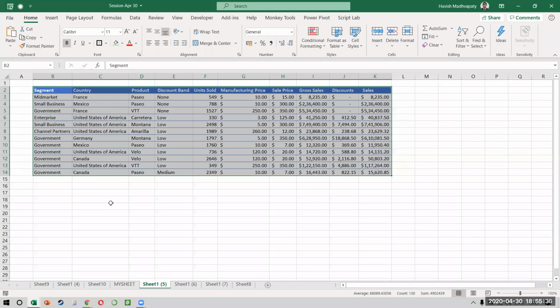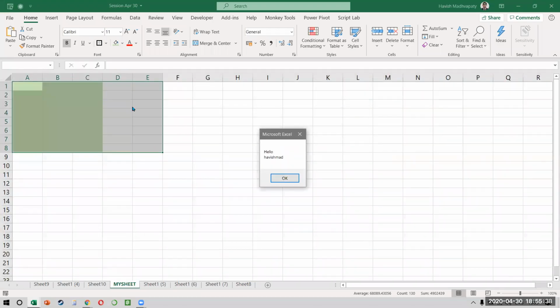Let's see how it works. When I click on my sheet, it automatically selects the cells. I select A1 to A8 and it says, hello. Why is it coming in 2 lines? Because I put that VB new line, right? And it says Havish Matt.